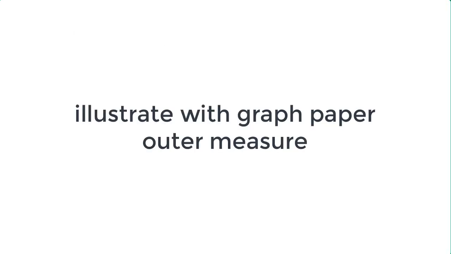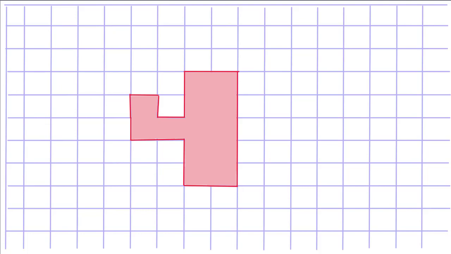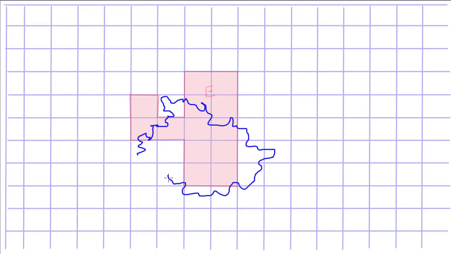Let's use our simple graph paper measure to illustrate a measurable set. I'll stick to the grid lines. That set is measurable. Call it E. So now I'll take any other set in the plane and look at its measure by counting the squares that cover it.